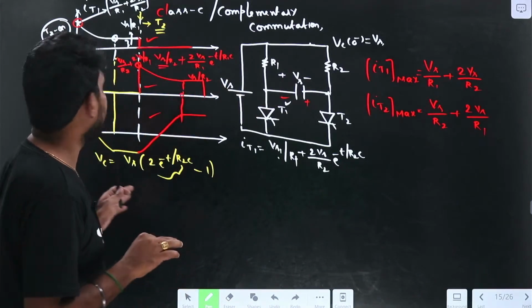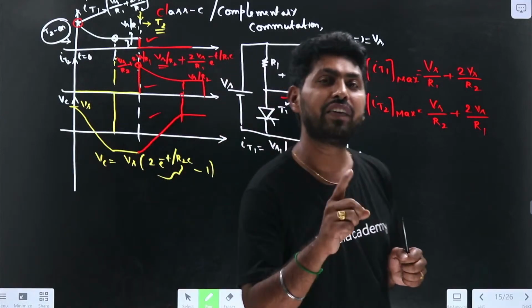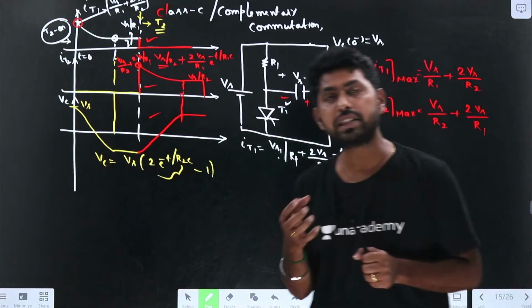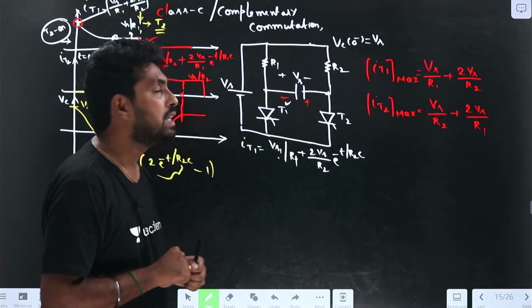So now let us find the circuit turn-off time. What is circuit turn-off time? Once the device is in the off state, the duration for which we apply the reverse voltage is called the circuit turn-off time.